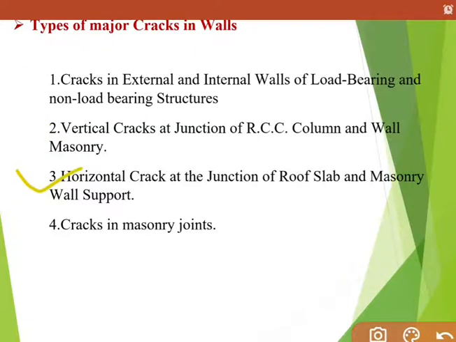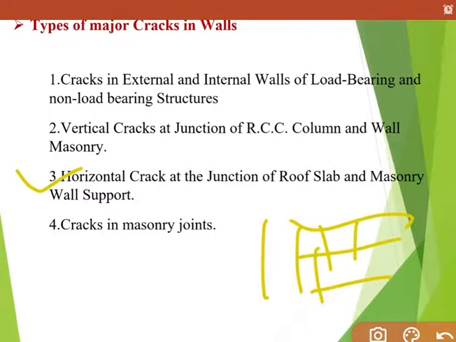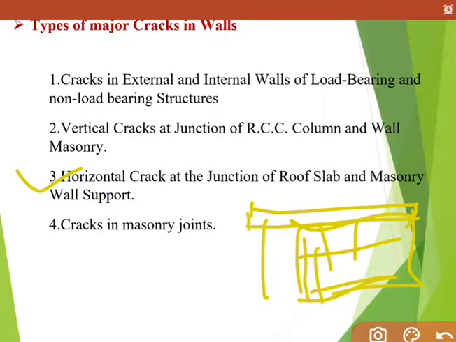Next, horizontal cracks at the junction of roof slab and masonry wall support. Similarly, as I showed in the column and wall, the same happens with the slab and wall junction. Suppose here is your slab and this wall is attached like this.